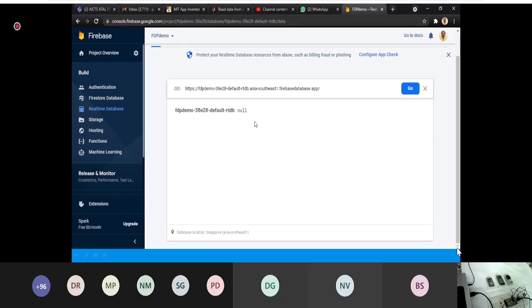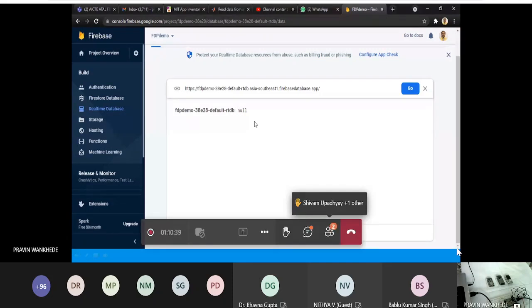What I'm saying is that the maximum database size is 10 GB, which is allocated to us. How you are using it is up to you. Suppose you use a single sensor and within 2 days you have stored that 10 GB of data. If continuously within 1 second you are sending say hundreds of data, then with a single sensor that 10 GB will fill up in 4 to 5 days.